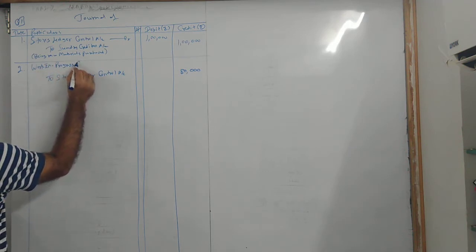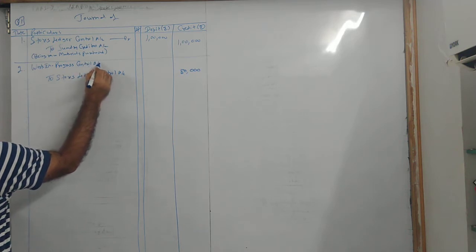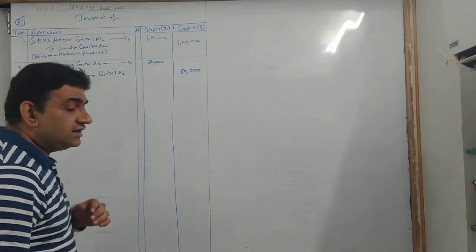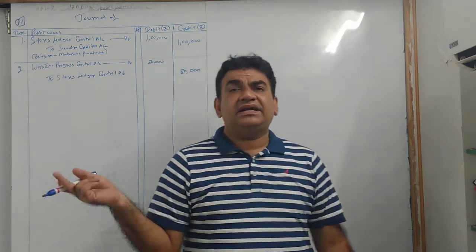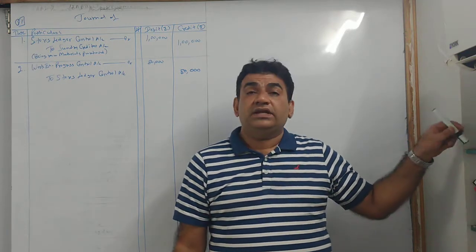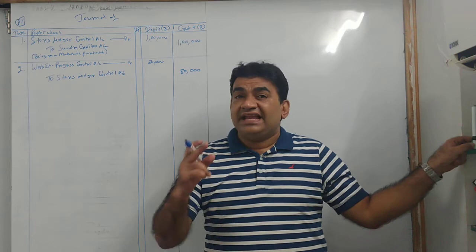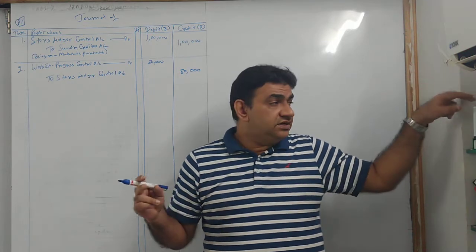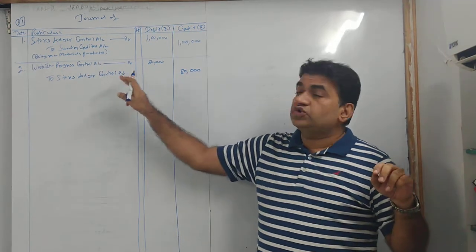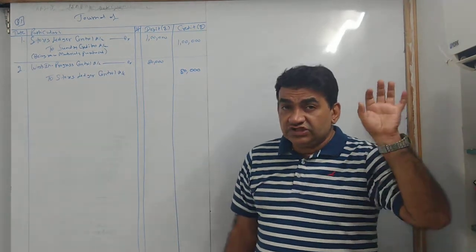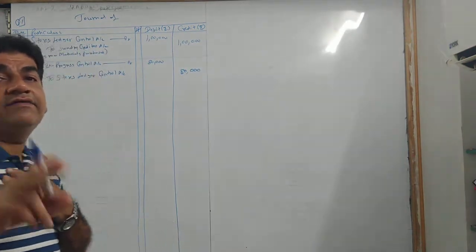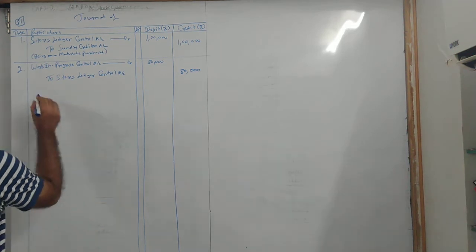So the account which you will debit will be work in progress control account. Anything which is sent to production, let it be material or any type of expenses being processed there, you will debit work in progress. So I repeat, when material comes in, I debit store ledger in the first entry. Now material is going out, so I credit stores, and it is going in the factory for production. Production means WIP, therefore I will debit WIP.